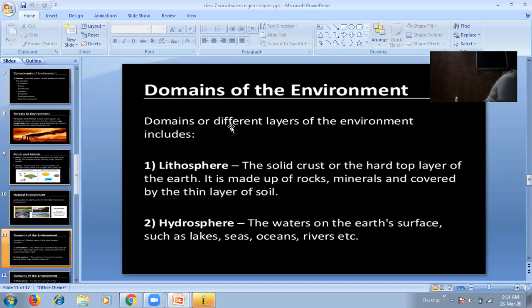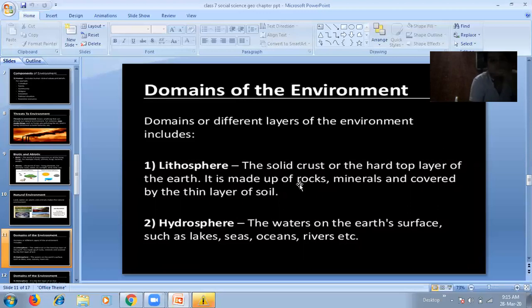Lithosphere plays an important role in our life. It provides us forest, grassland for grazing, land for agriculture and industries, and human settlement. It is also a treasure of various minerals. So many types of minerals are found on our lithosphere, and we can take out the minerals from inside the earth also.